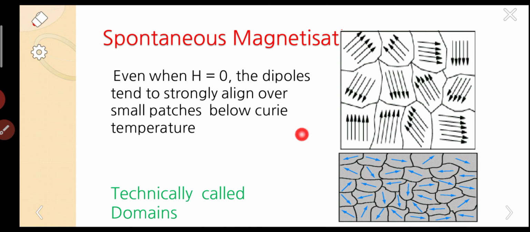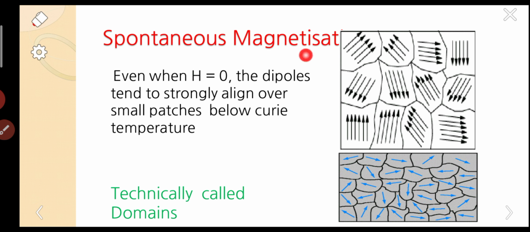Even when H equals 0, the dipoles tend to strongly align over small patches below the Curie temperature. Only up to one particular temperature does this phenomenon take place. Generally this phenomenon is called spontaneous magnetization.